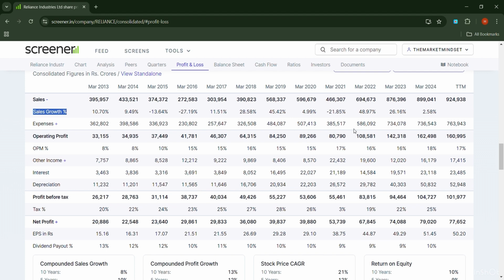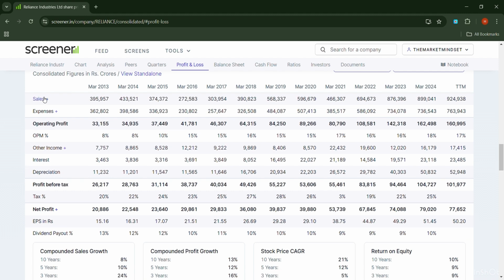And from March 2021, the sales growth of Reliance Industries has been 48%, which is a good number, 26%, which is also a good number, but in March 2024, Reliance Industries had a sales growth of only 2.58%, which is a very bad sign for a company because if you compare to the previous years, there has been a degrowth in sales. So this might also be one of the reasons why the stock price of Reliance Industries was falling recently.